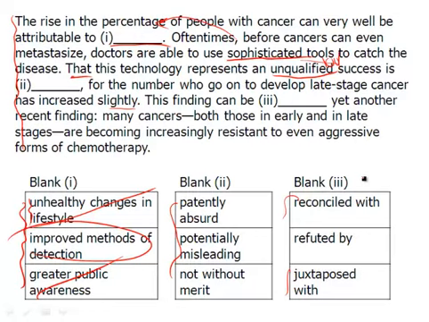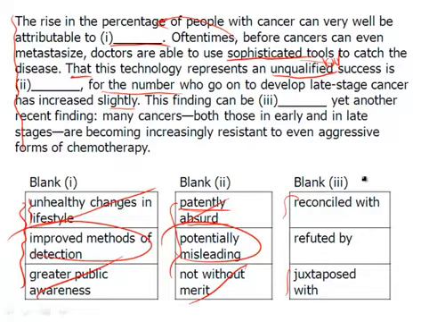So we'll start with patently absurd. Absurd is a strong word. Patent is even a stronger word. We're going for something softer. So even if you didn't know that patent means blatantly or jarringly, something that really sticks out or is noticeable, the absurd alone should show you that it's a little bit too strong. We're going for something like B. It's potentially misleading. It's not entirely accurate. And there's our answer. Not without merit is suggesting that this technology has some good things, but we're saying the technology is not 100%. There's some things about it that are not good, and let's go on and read, and that's when we get that information. So let's get rid of not without merit.